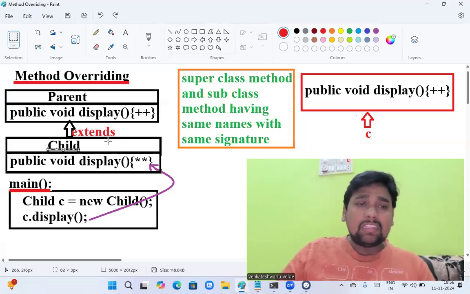And child is a subclass. If you observe here, the parent class method name is display. And of course, the child class method name is also display with zero arguments, and it is having some star logic. That means the logic of superclass method and the logic of subclass method are quite different.